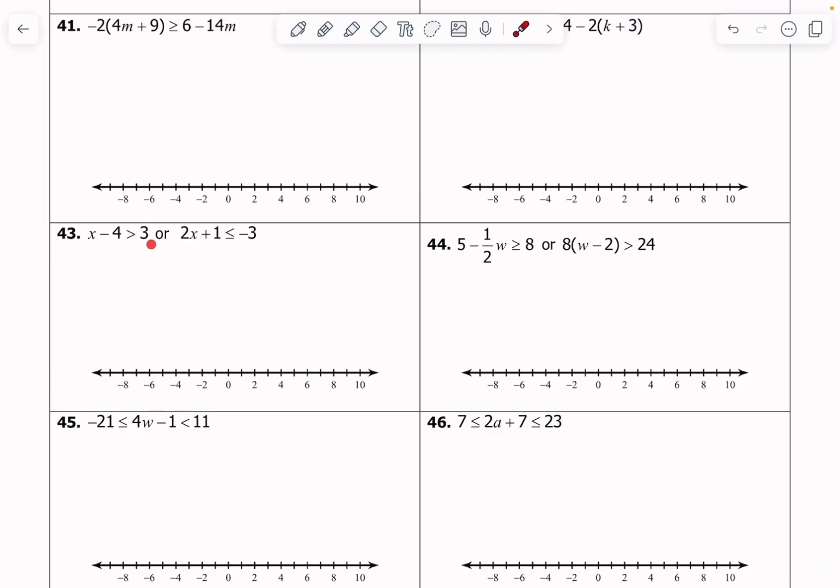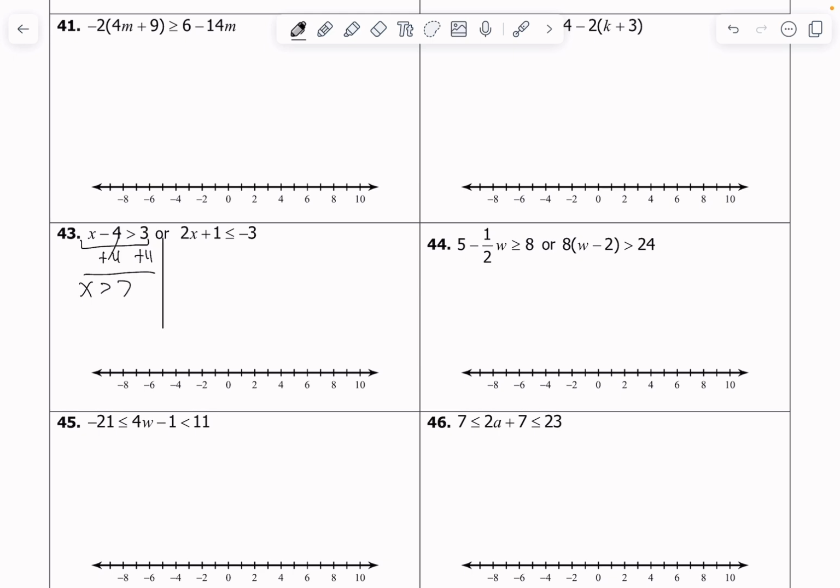This is an inequality joined by the word or. We call this a compound inequality because it's two separate inequalities. And so we're going to solve both of them separately, okay? Just like what we did earlier, but we're going to solve them separately. So solving this first side, this side right here, for x, we add 4 to both sides. When I do that, I get x must be bigger than 7. And I'm going to hold off on graphing that just for half a second. I'm going to draw a little line here.